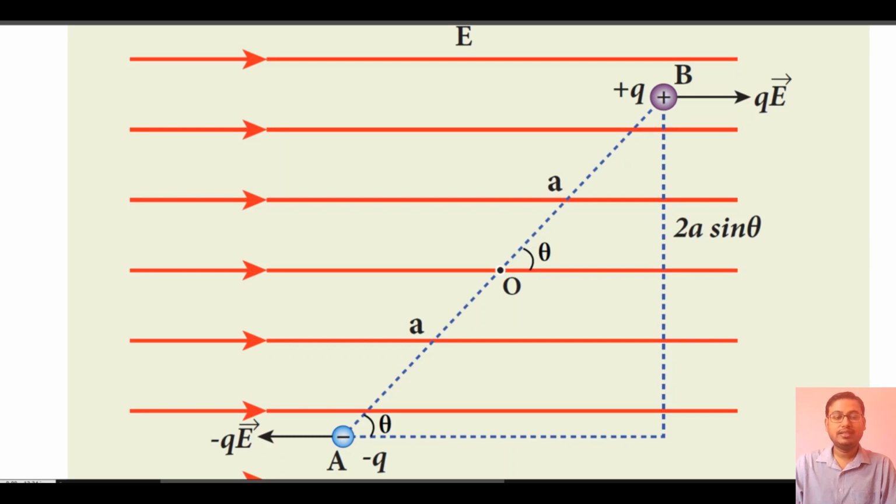Okay, the red lines show uniform electric field lines going from left to right. That means to the extreme left of the lines there might be uniformly distributed positive charges. So torque here is equal to force into force arm. Torque acting on charge A is equal to force minus QE into force arm OA, plus torque acting on B is plus QE into OB. So that is given in our previous equation. Let us come back to our previous equation and see what is given there.